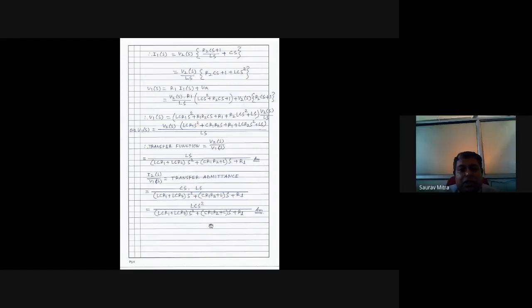So this is V2S by V1S. Do you see I in this? What is I? I is current. It gets cancelled. Do you see it in this? No. Do you see V in this? No, sir, nothing is visible. Okay, so the transfer function will be like this. What is the transfer function? V2 by V1. Why V2? V2 is the output voltage, I am defining it. V1 is the input voltage. V2 by V1 has to be represented in terms of circuit parameters. How many circuit parameters are there in this?